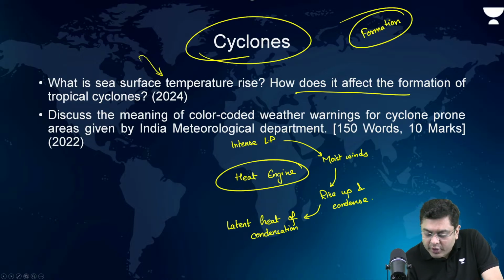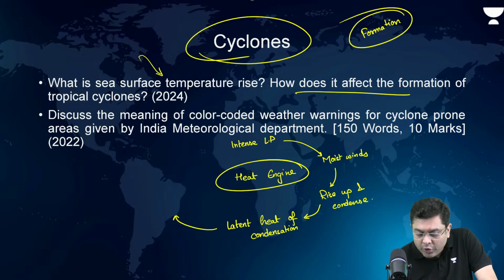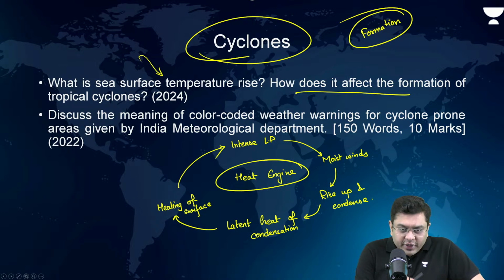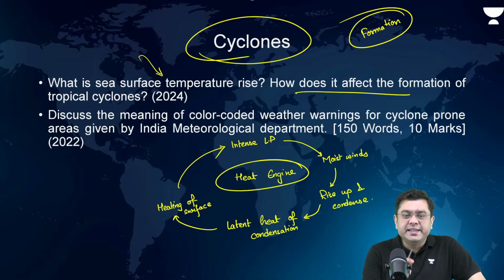Once latent heat of condensation is released, it heats the low pressure, further heating the surface. That further heating of the surface leads to further intensification of the low pressure. So, this is basically the heat engine cycle. That needs to be clear.